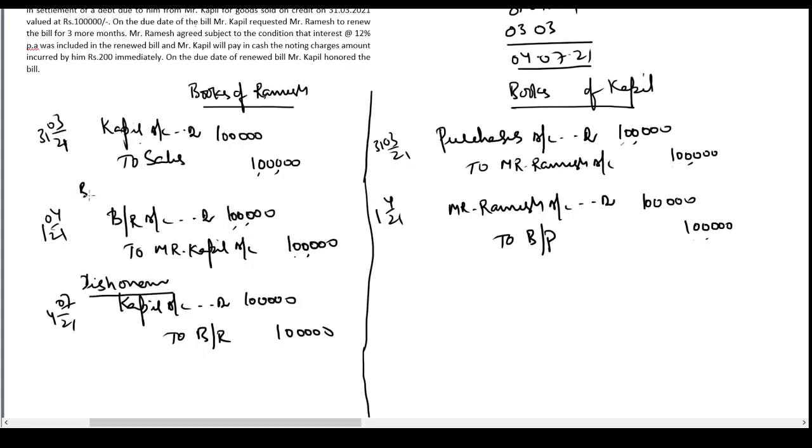Here the bill was drawn when the bill was received. So dishonor, he is also dishonoring the bill. So whatever entry has passed for this bill should be reversed. We have already discussed that. So the entry in his books would be bills payable account debtor to Mr. Ramesh account.